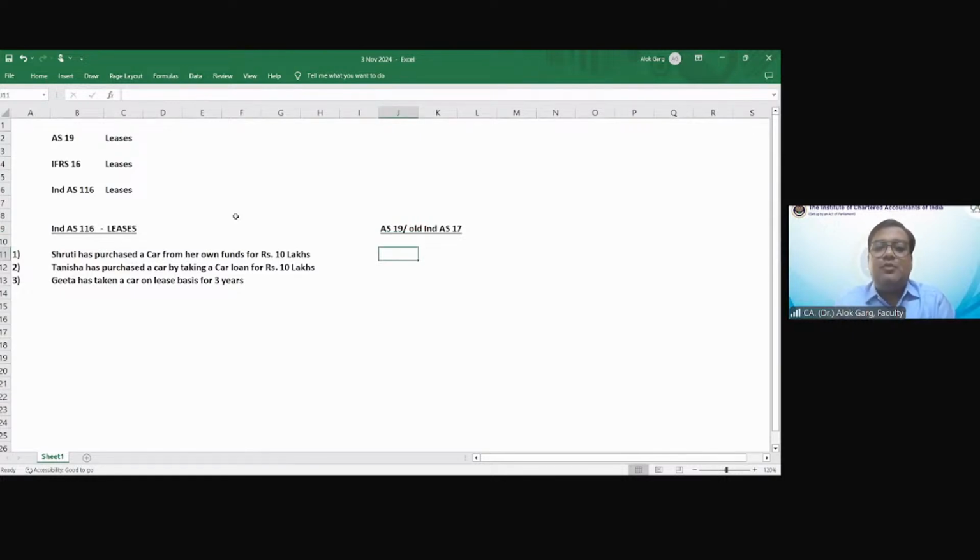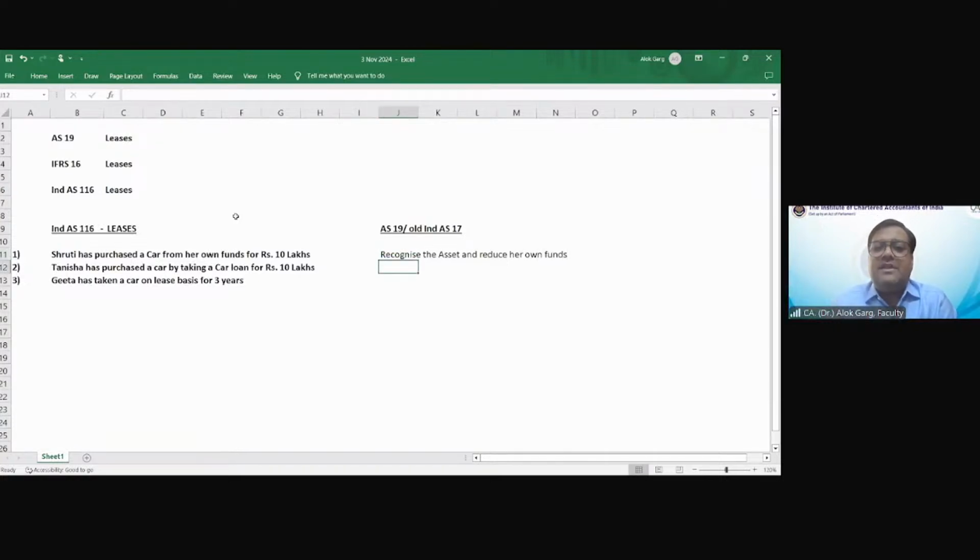Friend, let's say Shruti has purchased a car from her own funds for rupees 10 lakhs, right? So what is going to be recognized here? Recognize the asset and reduce the own funds. This is what we have discussed. Recognize the asset and reduce her own funds.